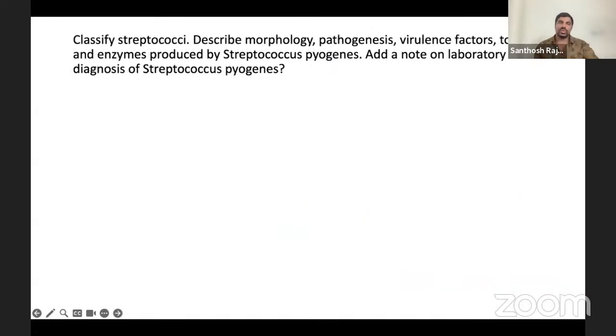Now we are going to the next question, on streptococci. Classify the streptococci, then morphology, pathogenesis, virulence factors, enzymes produced by Streptococcus pyogenes, and lab diagnosis. Very easy and simple. You can always expect this. So first of all, we're going to do streptococci classification.